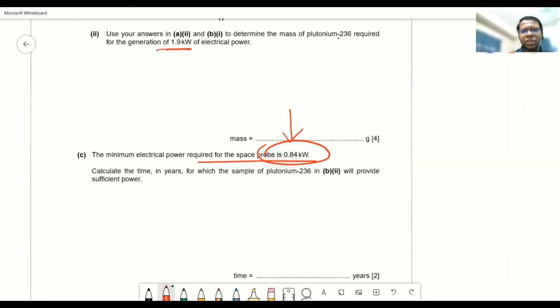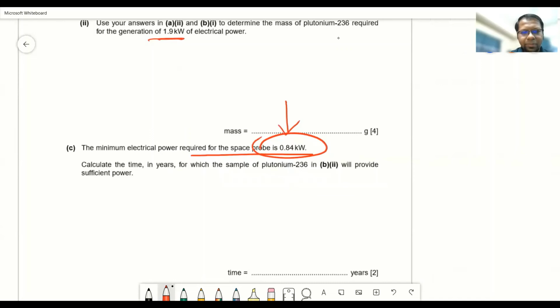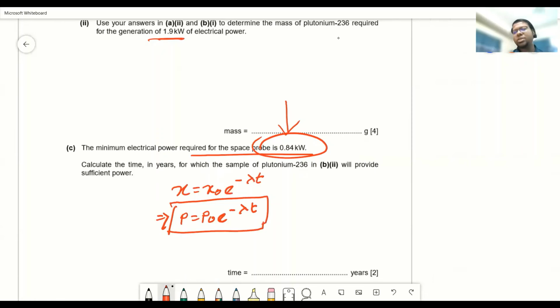We are going to use the general formula. The general formula was x equals x naught e to the power minus lambda t. And as we're dealing with power, we can write P equals P naught e to the power minus lambda t. It's not necessary to write like this, because you can directly put the values at the position of x and x naught.